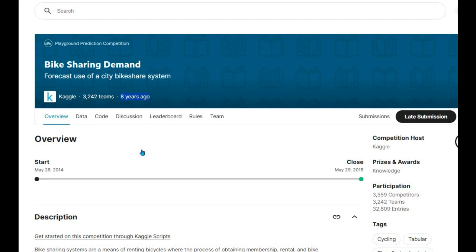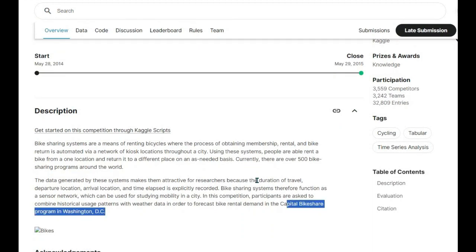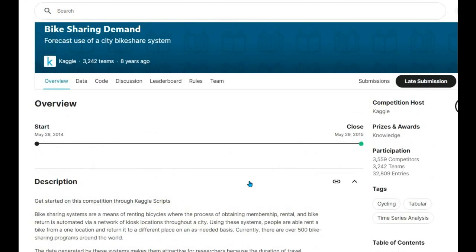So there is a company in the Washington DC area which typically rents bikes to people. It can be students, working people, or any other person who wants to rent a bike. They typically operate on both holidays as well as non-holiday days. So they want to build some kind of model which can predict the rental demand for every hour. They want to understand, for the next 24 hours, at every hour how many rental requests would be coming, so that they can plan accordingly.